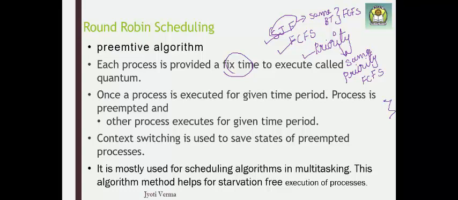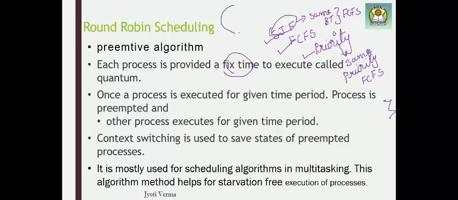If a process needs some more time quantum, then once again it will be allocated the processor. One process is stopped and a new process is taken for execution. That is called context switching.